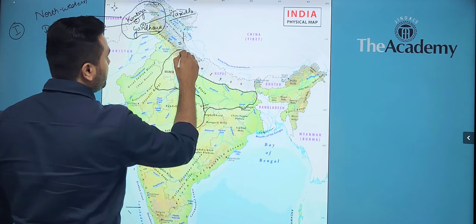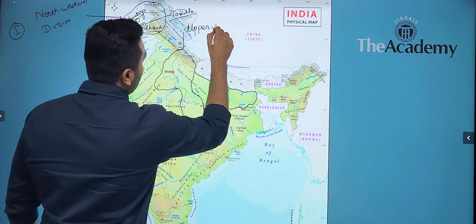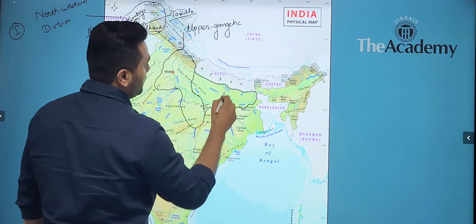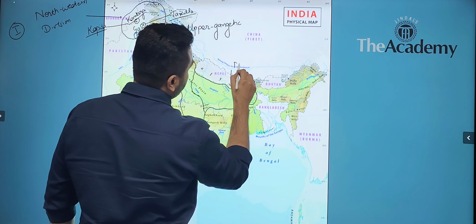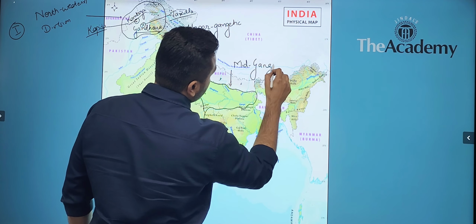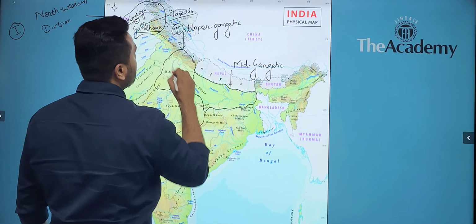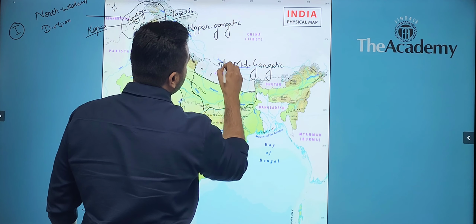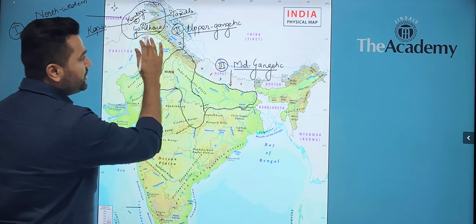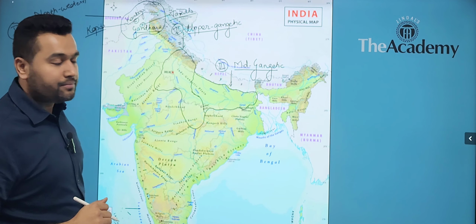So the first one is the Upper Gangetic division, and the second one is the Mid Gangetic division. This is the Upper Gangetic and this is the Mid Gangetic division. The Upper Gangetic division comprised 6 important Mahajanpad.